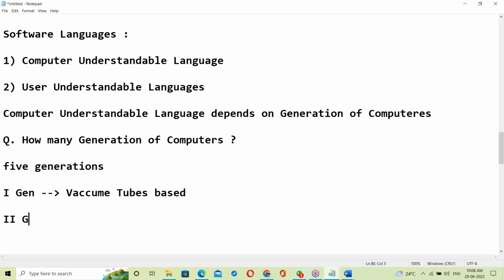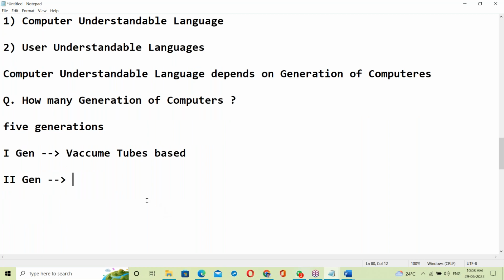Next, what is the second generation? Bhavani, Kavita, what is the next generation? The first one is vacuum tubes based. The second one is transistor based computers.